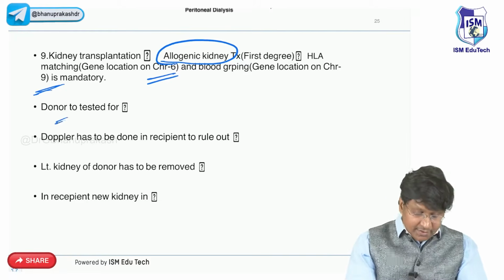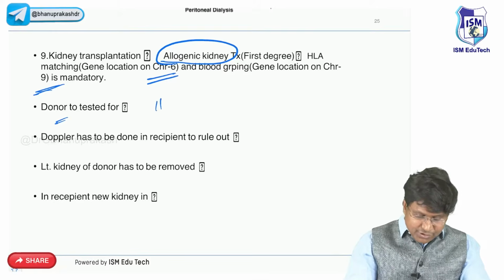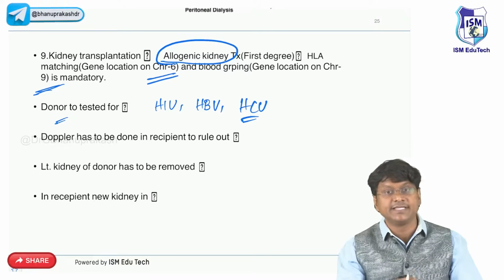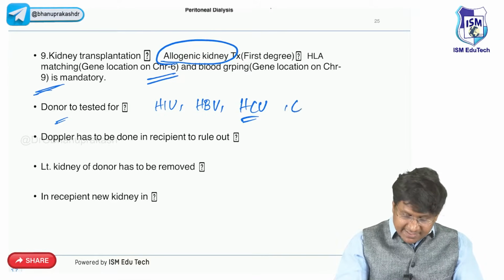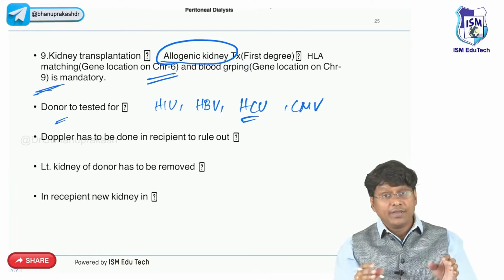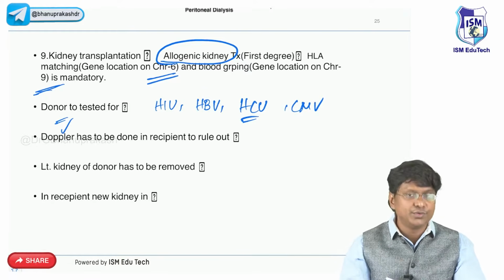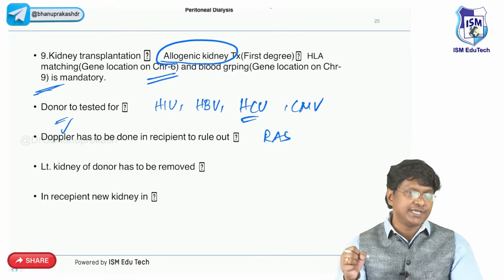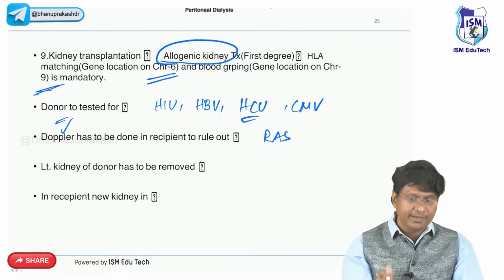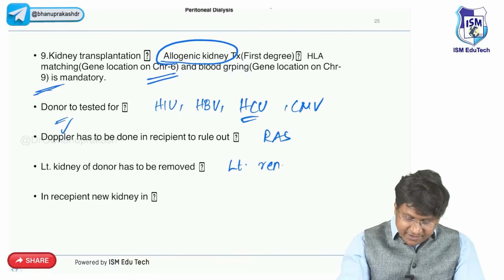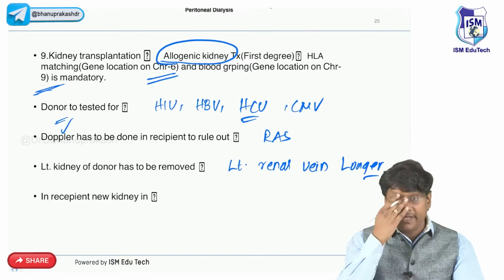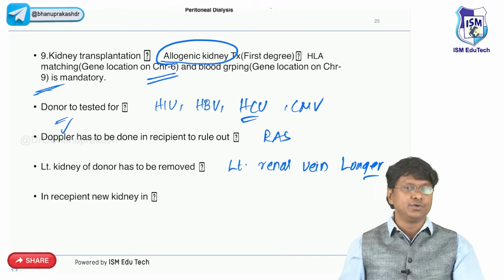And whenever you are taking the kidney, the donor has to be tested for HIV, for HBV, for HCV, and even for cytomegalovirus. And in the recipient, what do you have to do? You need to do the Doppler. Doppler has to be done in the recipient mainly to rule out renal artery stenosis. And which kidney of the donor is taken? The left kidney of the donor has to be removed. Why? Because the left renal vein is longer.